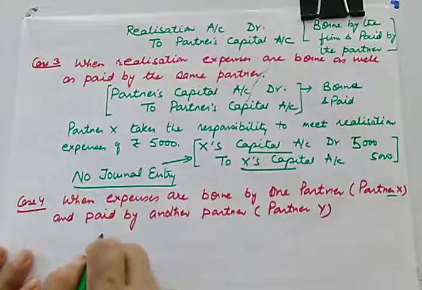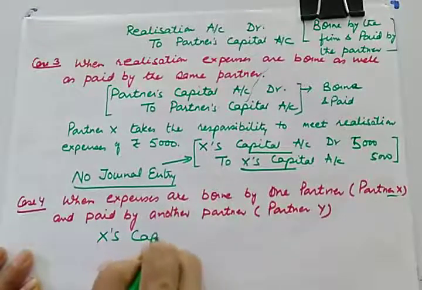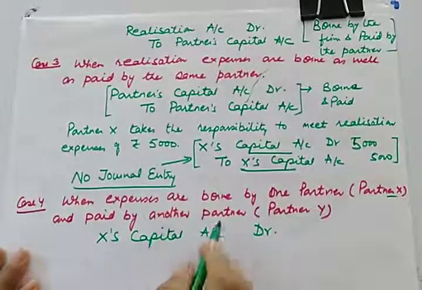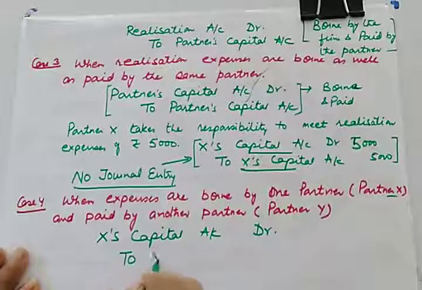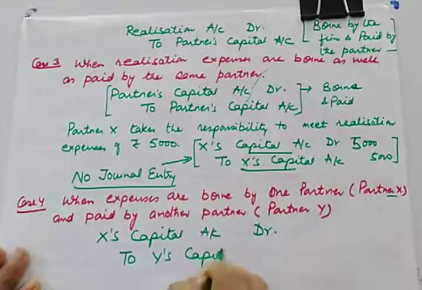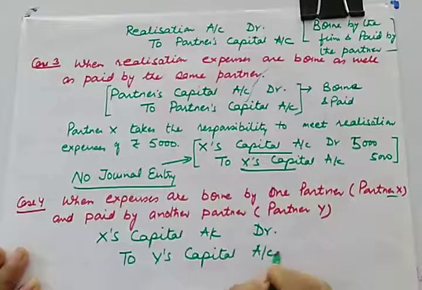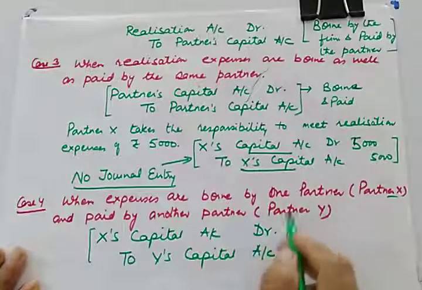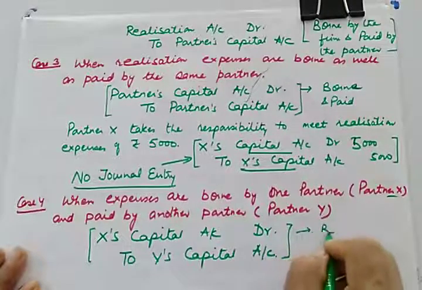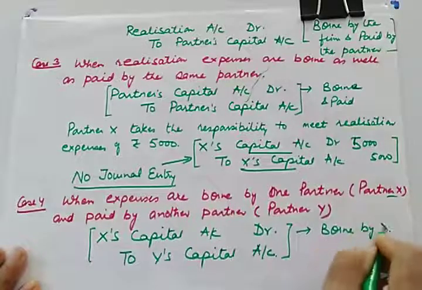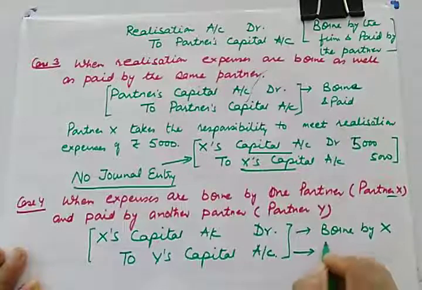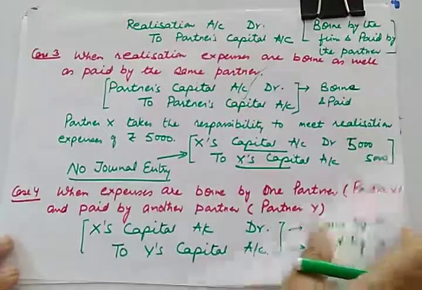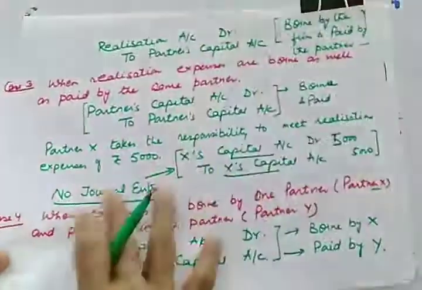So X's capital account will be debited, and the one who is paying, his account will be credited, so to Y's capital account. So there will be a journal entry if both persons are different. This is borne by X and this is paid by Y. Now let us do the next case, case 5.